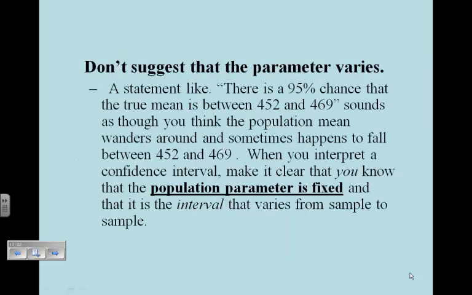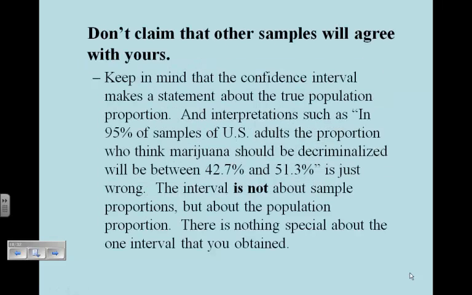Don't suggest that the parameter varies. A statement like there's a 95% chance that the true mean is between 452 and 469 sounds as though you think the population mean's wandering around, and sometimes it happens to fall between those two numbers. You can't say that. You have to make it very clear that you know the population parameter is fixed. It's the interval that varies.